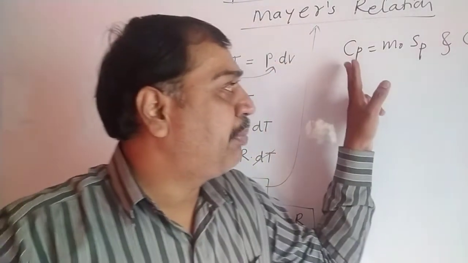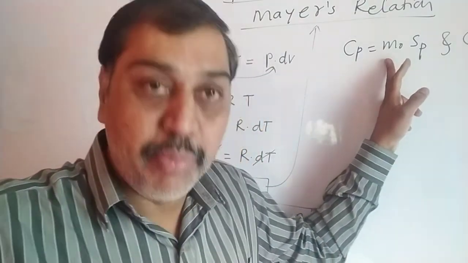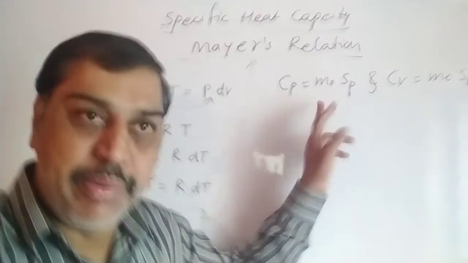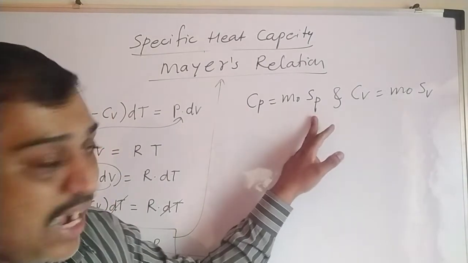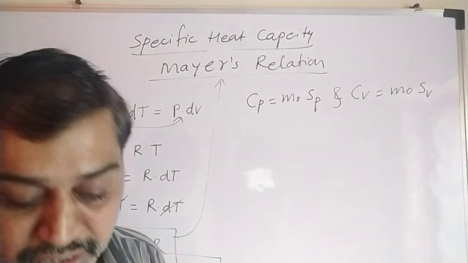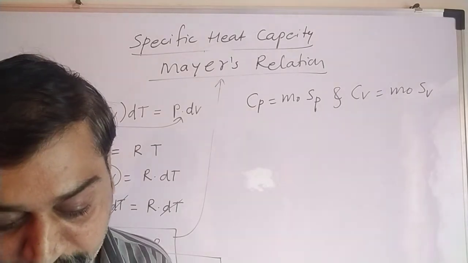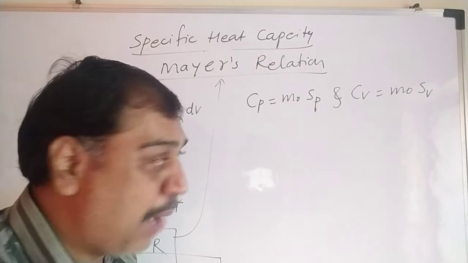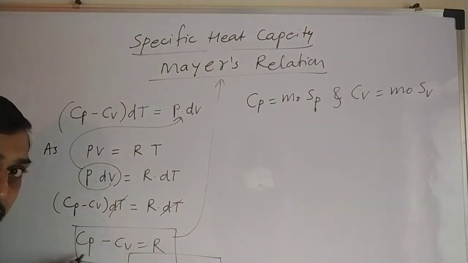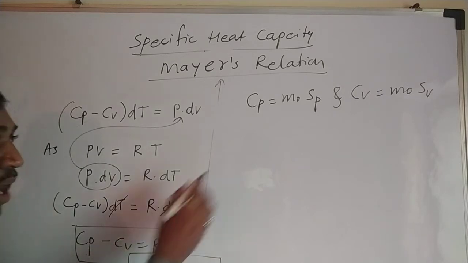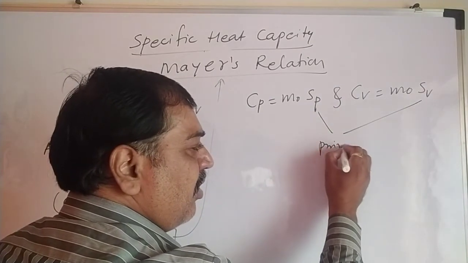So what exactly is Cp? Again, the molar specific heat. M0 is the molecular mass or molar mass. Maybe you have learned in chemistry that M0 stands for molar mass. Sp and Sv are the new symbols they have used for principal specific heat. Up till now, the Cp and Cv we are using are molar specific heats.